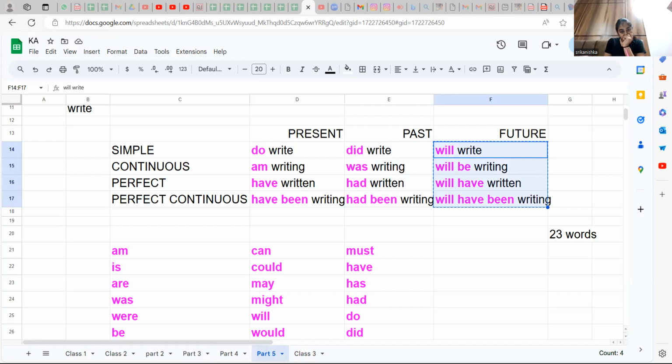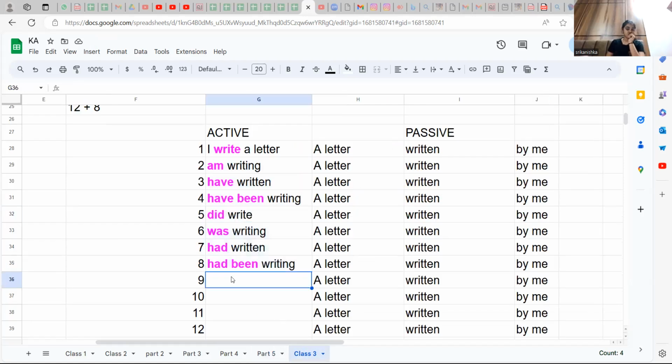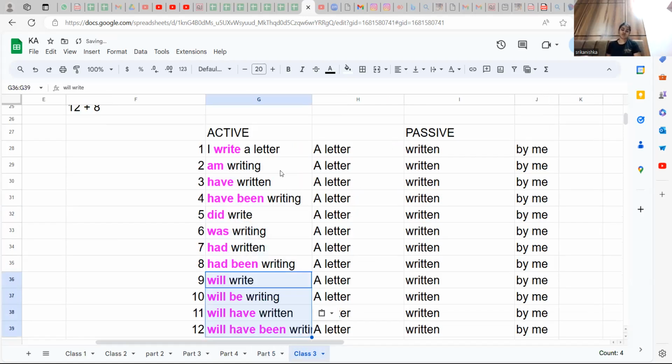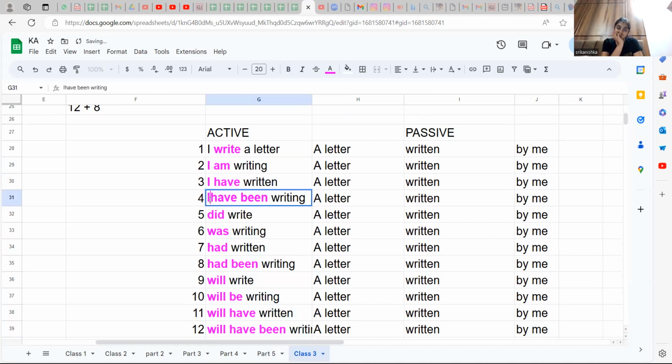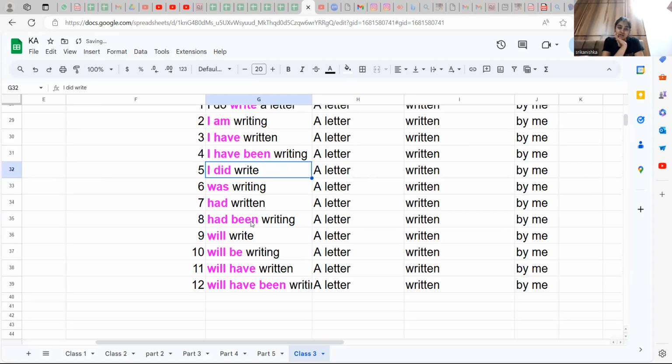This is exactly what it was here. I write a letter, I'm writing a letter. So everywhere you can put the I. I have written. I have been writing. I did write, which is equal to I wrote. I do write.